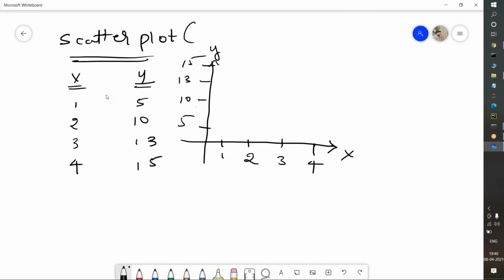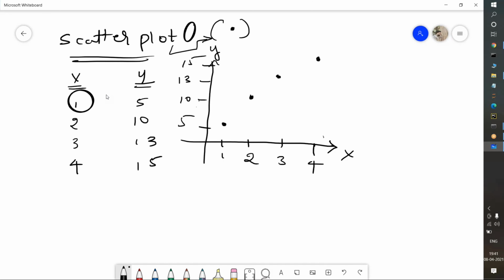So what is the scatter plot? A scatter plot can be represented with the help of a dot symbol. We will check: X is 1, and the value of Y is 5, so a dot will be presented here. If X is 2, Y is 10. It is here. If X is 3, Y is 13, and X is 4, Y is 15.